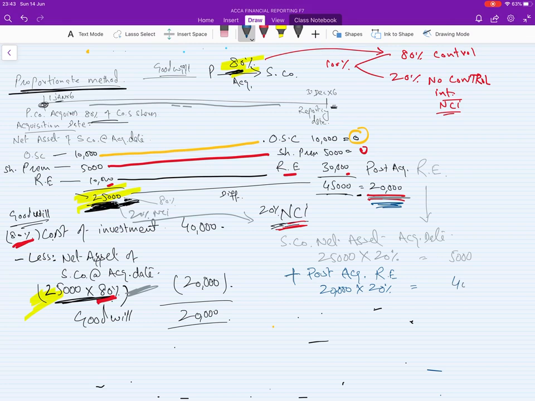If you take 20% of this, it means 4,000. So if you add these two, NCI is 9,000. This is your NCI.